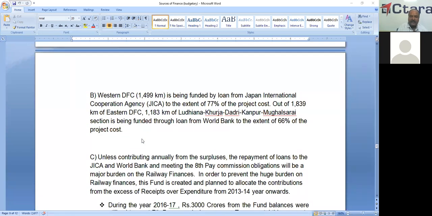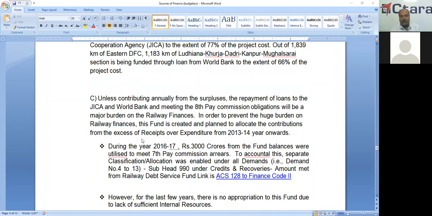So Western DFC, it is 1500 kilometers, funded by the JICA, almost 77% of project cost. And this 1839 kilometers Eastern DFC, almost 1183 kilometers of this Ludhiana and Mughalsarai section is funded through a loan from World Bank, almost 66% of project cost. So unless we are contributing annually from the surplus, the repayment of loans to the JICA and World Bank